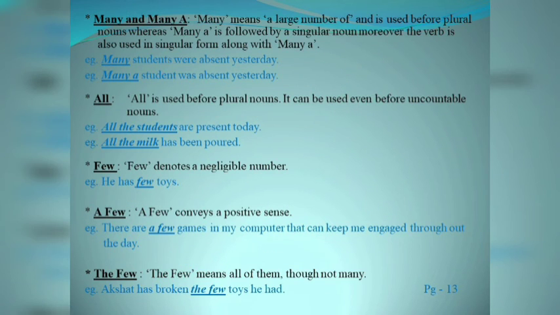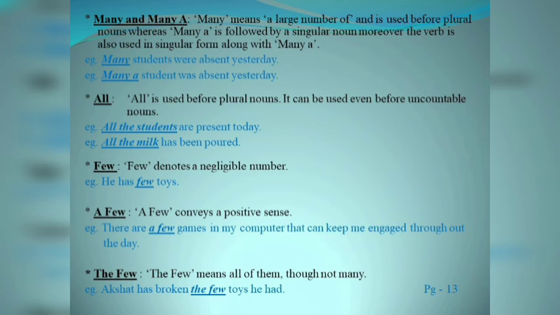Now, the next point is many and manier. Though they seem to be similar, they are different. Though they convey the same meaning, however, their conditions are quite different. Let's see. Many means a large number of, and it is used before plural nouns, whereas manier is followed by a singular noun. Moreover, the verb is also used in singular form along with manier. I hope it would be clear to you that many is followed by a plural subject and plural verb, whereas manier is followed by a singular subject and a singular verb.